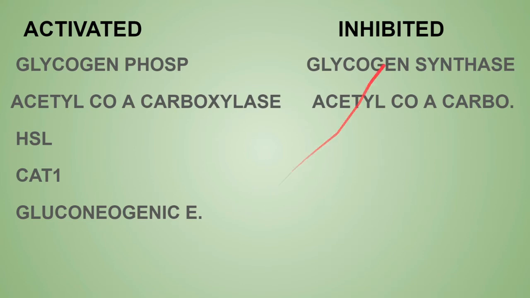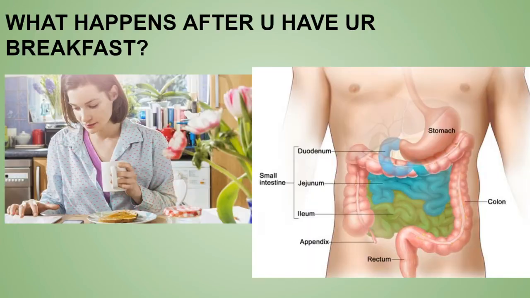Now the inhibited enzymes are the glycogen synthase, which helps in the formation of the glycogen, so that's why over here we need glucose, right? So this enzyme is basically inhibited over here. Then the acetyl-CoA carboxylase, so that the malonyl-CoA is not formed. Okay. Now what happens in your body after you eat or have your breakfast? Means after the whole night fasting, what happens in your body after your breakfast?